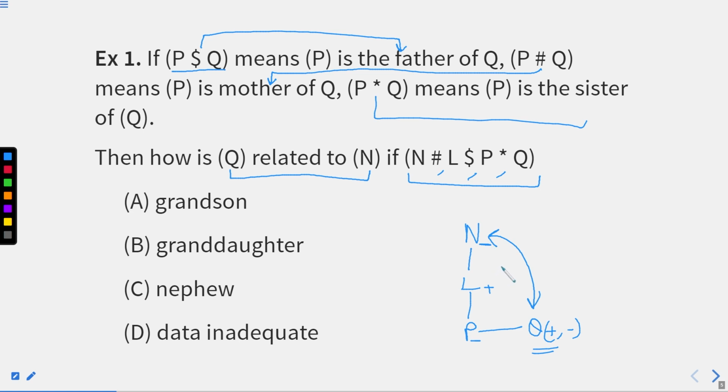So students, what we did till now, we read the question, we made the diagram. Now what is the question asking? Relation between N and Q. But we know the gender of Q is not specified here. It means we are not able to identify their relation. So our option will be D, that is data inadequate. If we are provided with the gender of Q, we are able to find the answer, right? So here we'll mark option D as our answer, right?